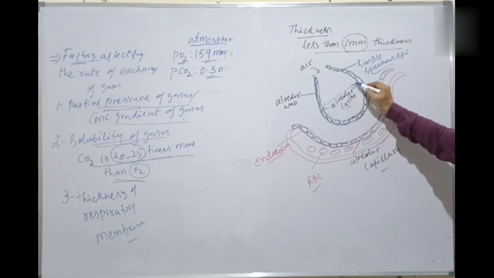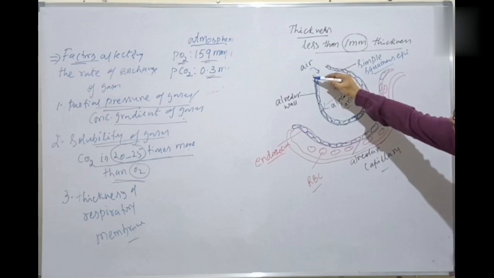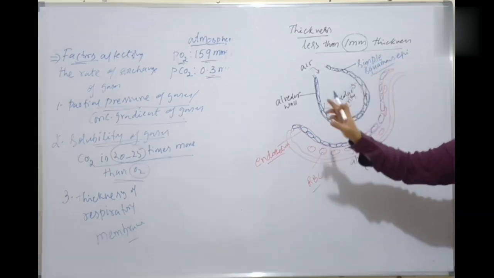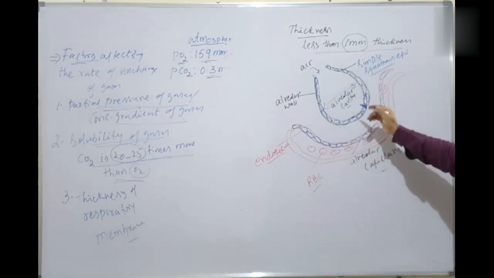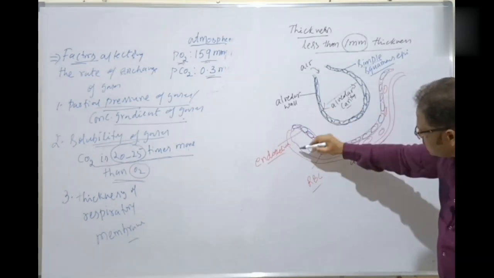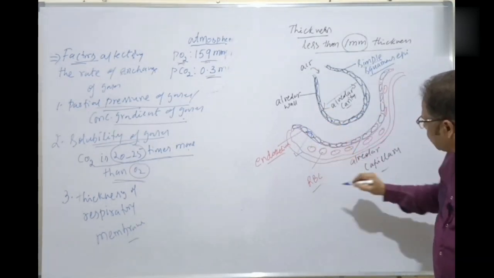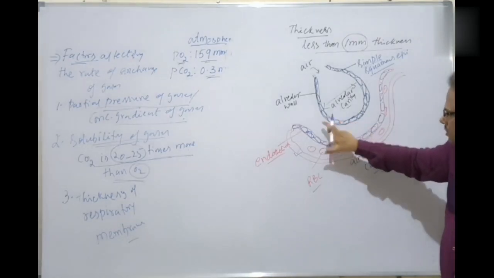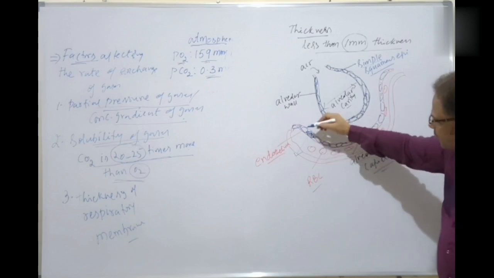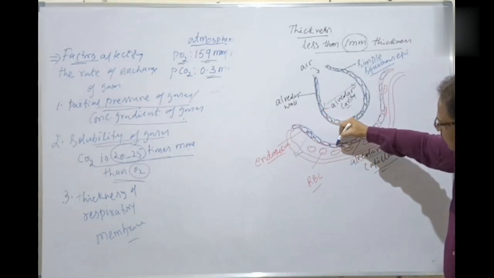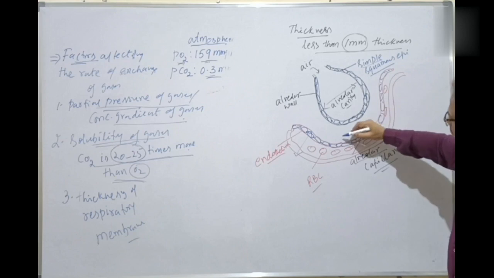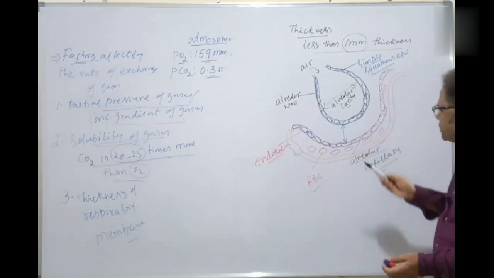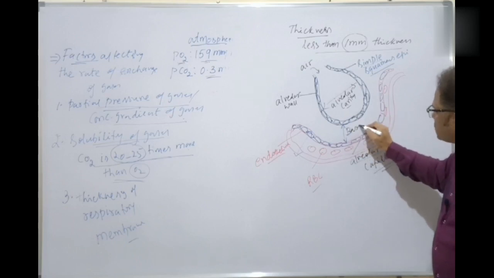This is the alveolar cavity. This alveolar wall consists of a single layer of simple squamous epithelium. And see here, this one which I am drawing is the alveolar capillary, connected with the circulation, isn't it? So here is the endothelium of the capillary. And between these two there is a gap, isn't it? That is nothing but the basement membrane.